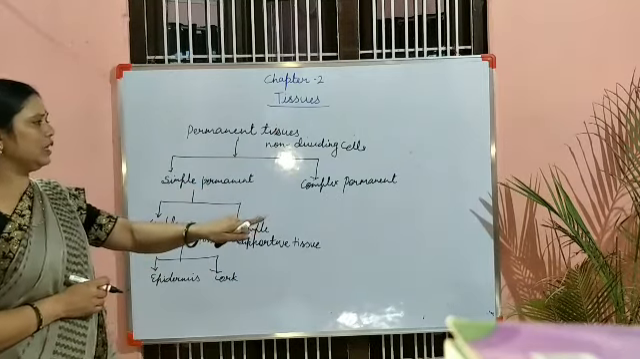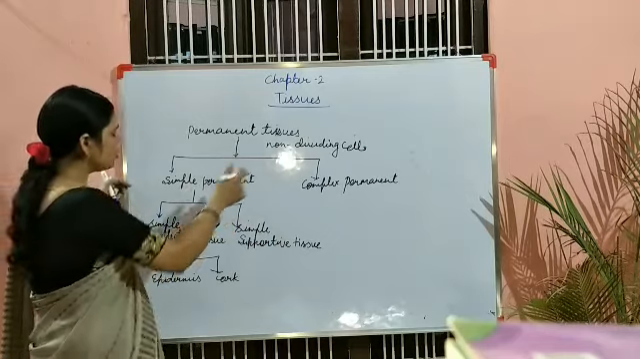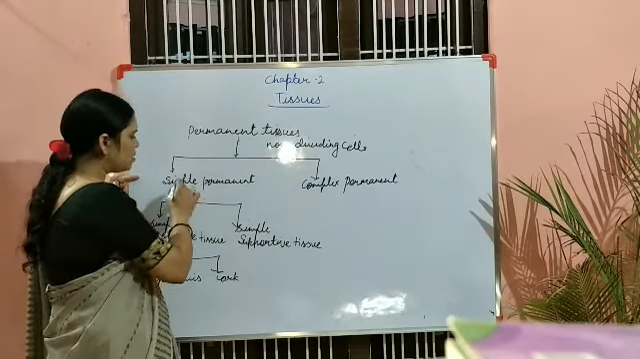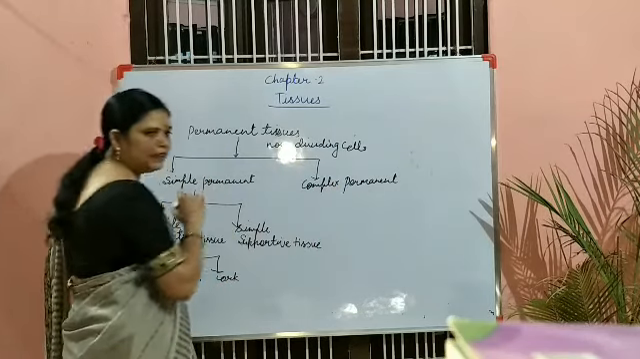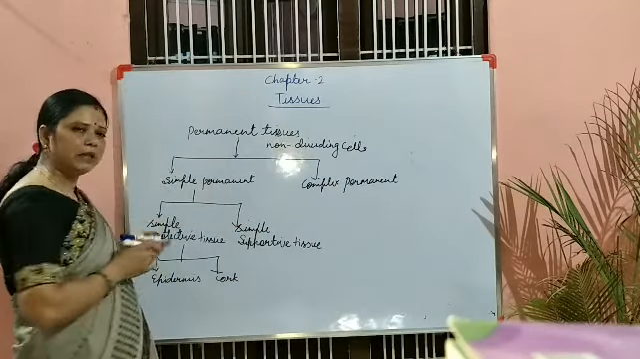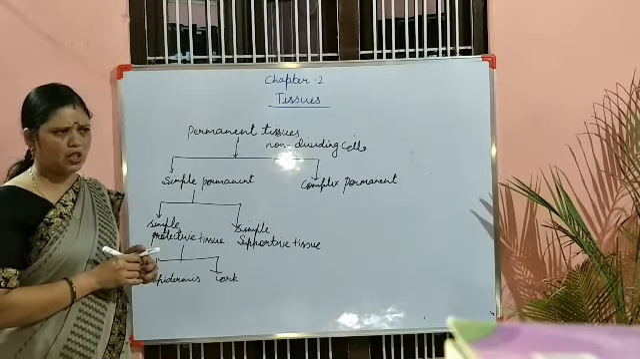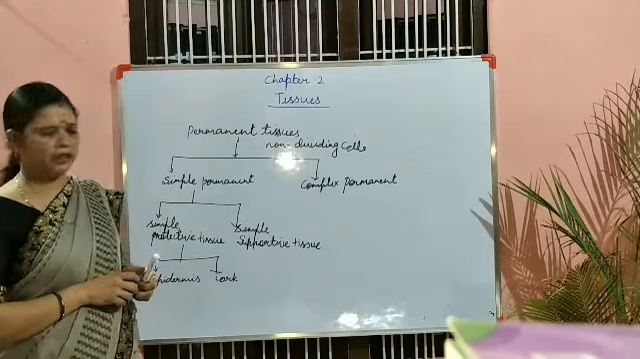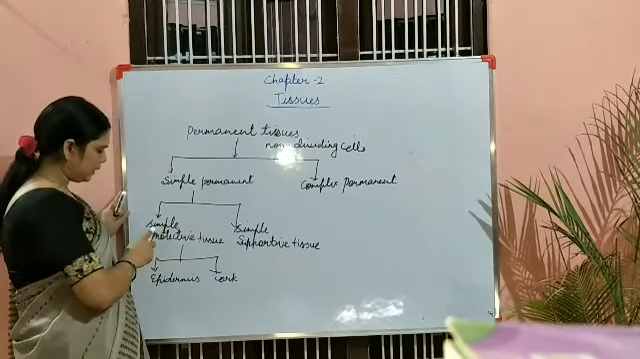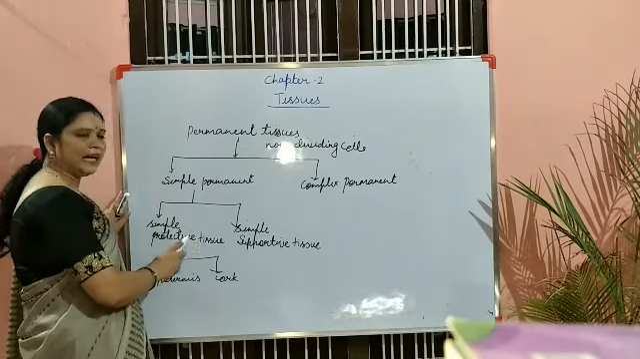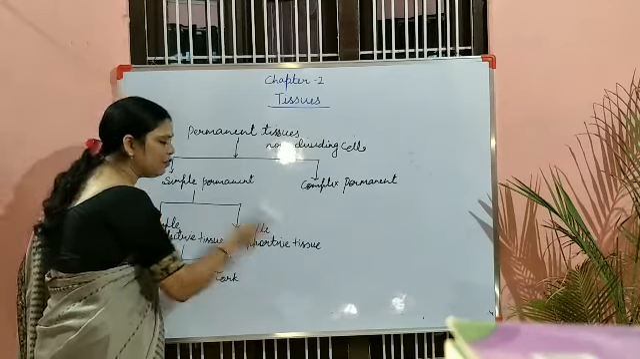Okay, these will not further divide, but they will perform specific functions in the plant body. So they are categorized into two, simple permanent tissue and complex permanent tissues. Simple permanent tissue. Simple means they are made up of a single layer of cells or the same type of cells only. And these are further classified into two, simple protective tissue and simple supportive tissue.